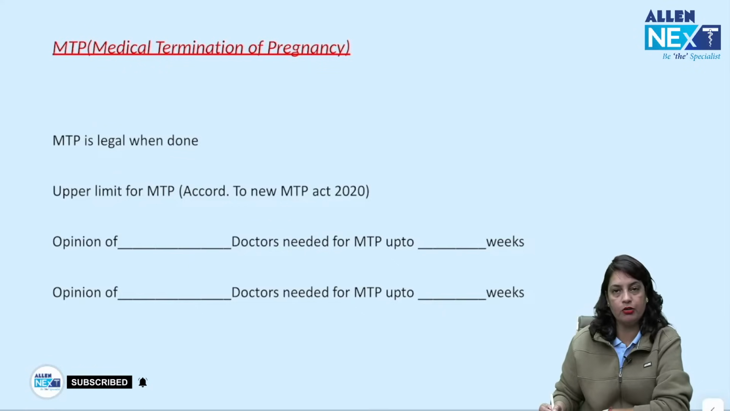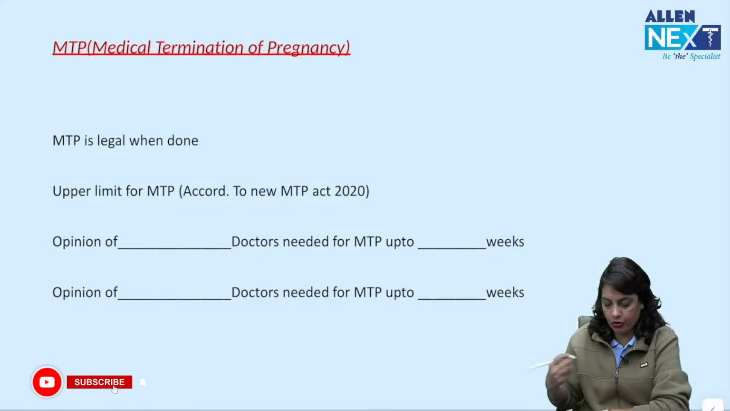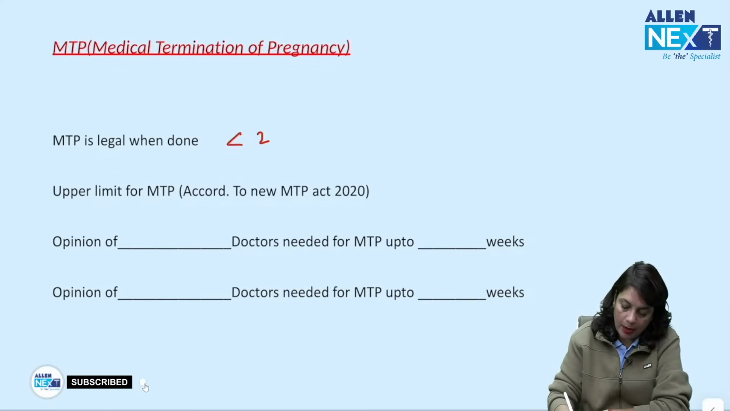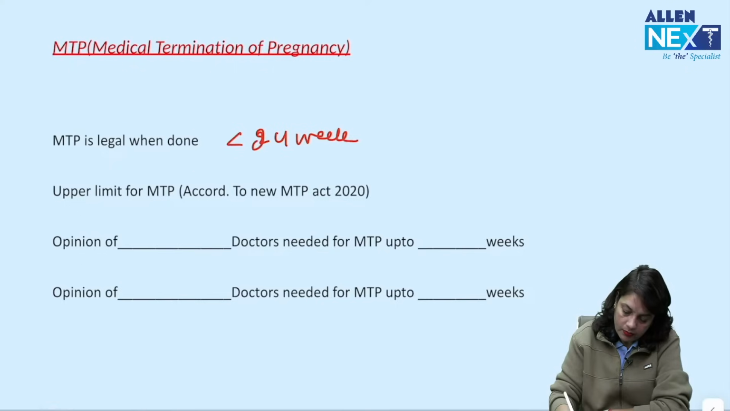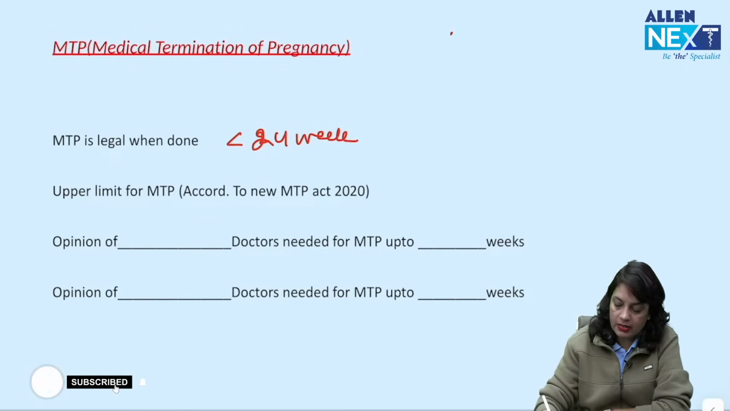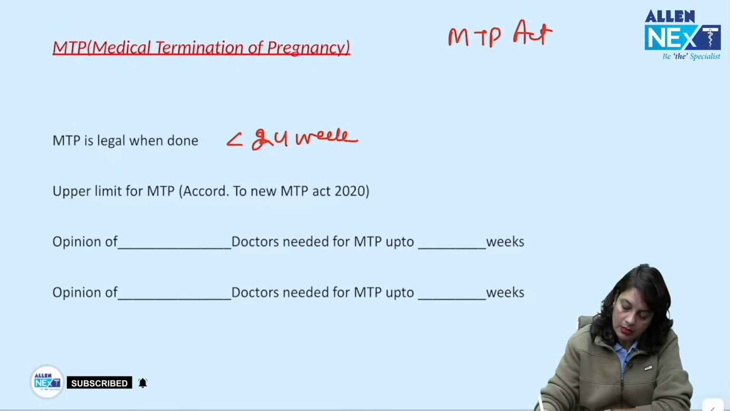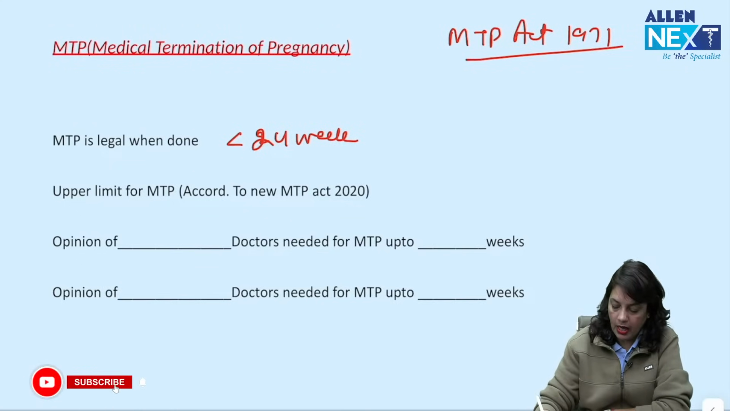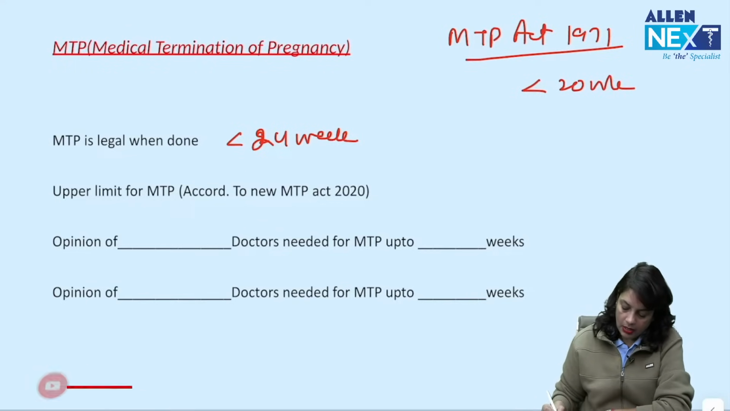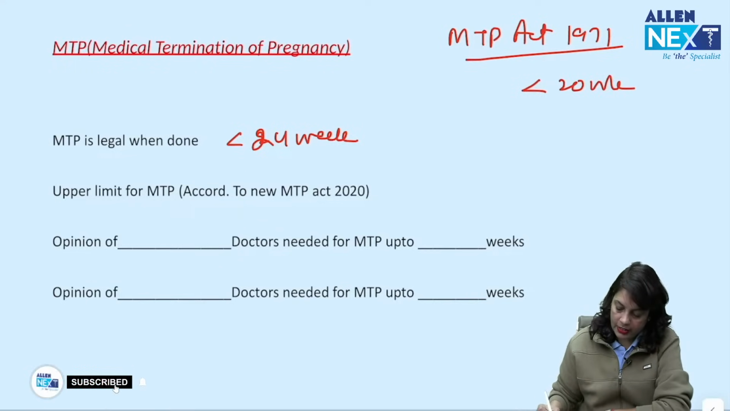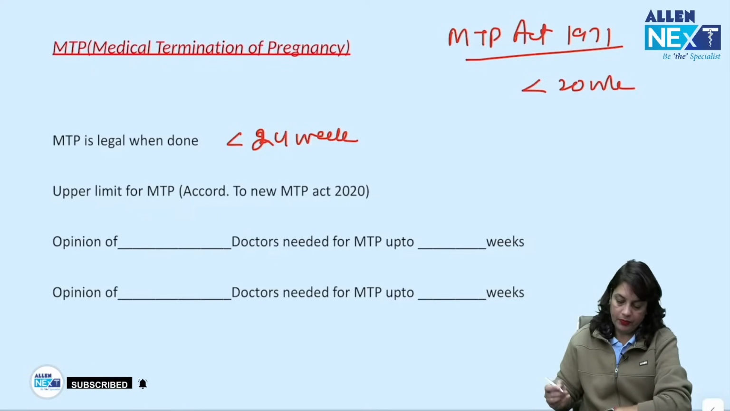MTP is legal according to the latest MTP Act 2020 or 2021. It is legal up to 24 weeks. Okay. Previously in MTP Act 1971, MTP was legal in less than 20 weeks. Okay. Now, opinion of how many doctors needed for MTP.